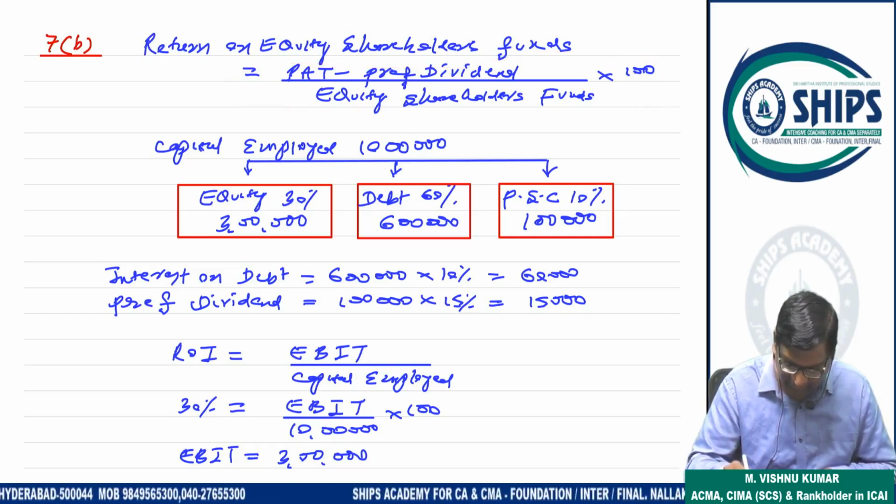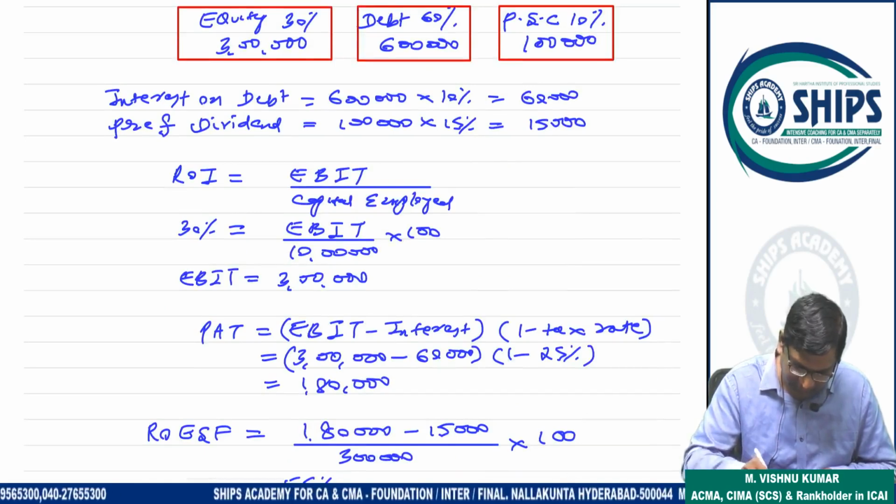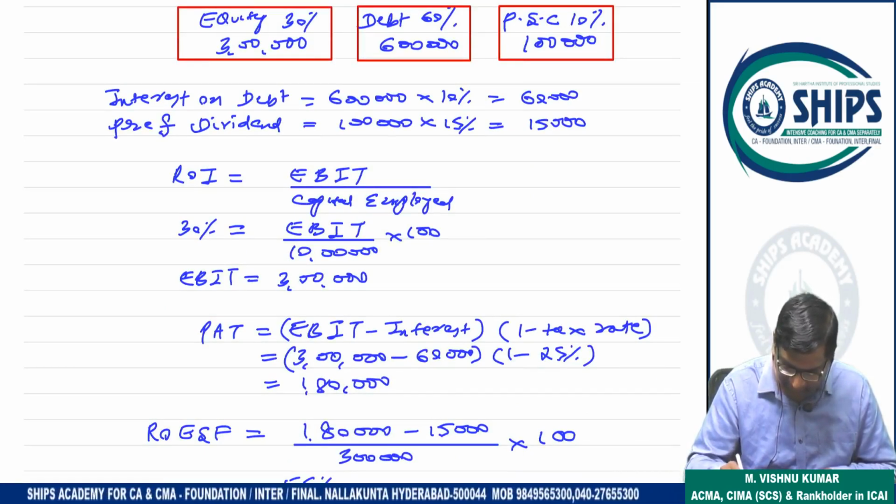Interest on debt, 6 lakhs into 10%, is 60,000. Preference dividend, 1 lakh into 15%, is 15,000. Now, what is return on investment? EBIT by capital employed. So EBIT is 3 lakhs. PAT is EBIT minus interest minus tax. So 3 lakhs minus 60,000 minus tax, 1 lakh 80,000 is coming.